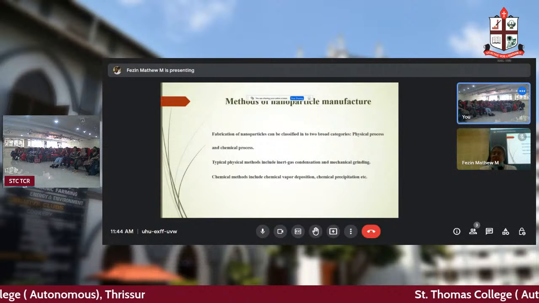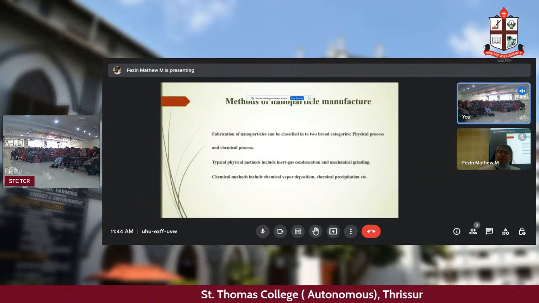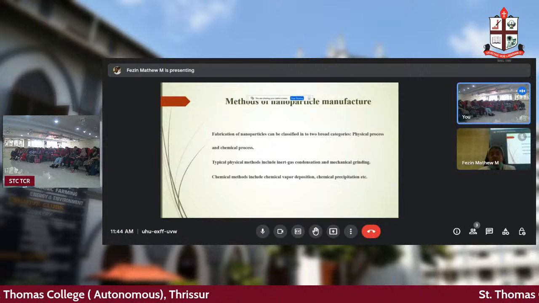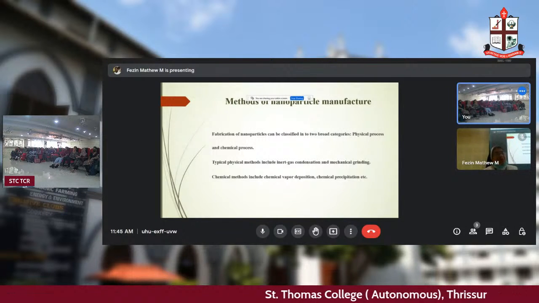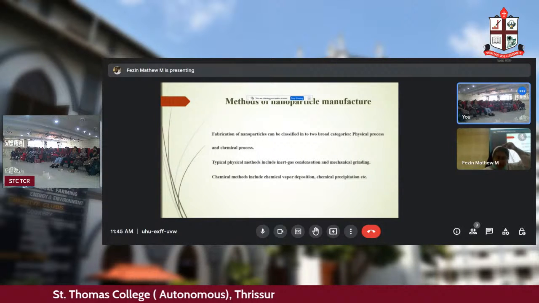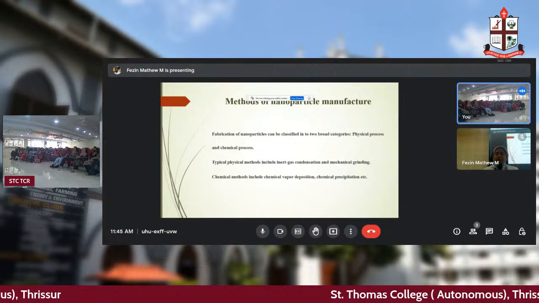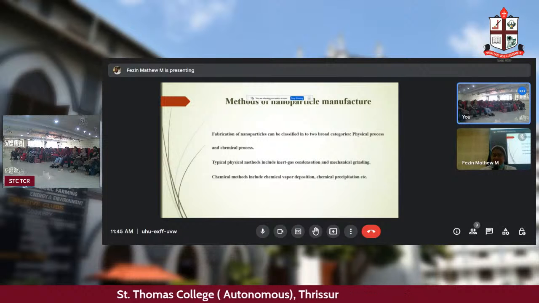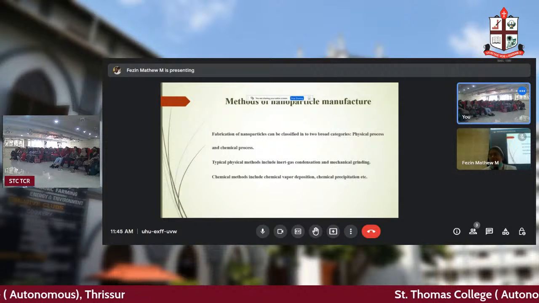So similarly, how can you make a nanofluid? If you are just putting some nanoparticles inside this glass, will it remain as a nanofluid? How can you make it? That's one question. Which are the different methods of nanoparticle manufacture? When we are talking about nanofluids, there are two ways of making it. First you prepare the nanoparticle, which you have to add, by different types of methods. That is, you have two different important processes to make it.